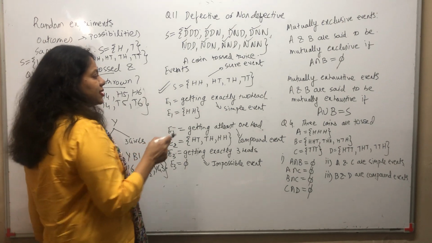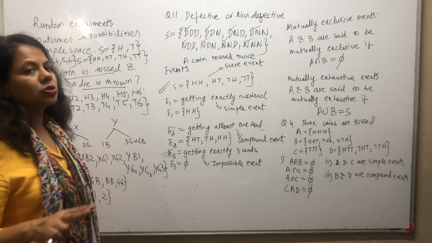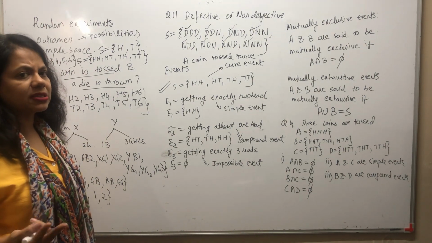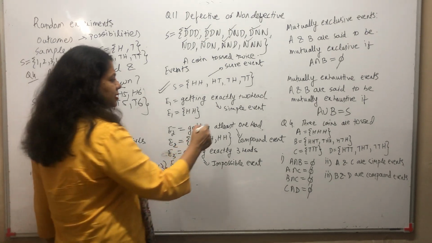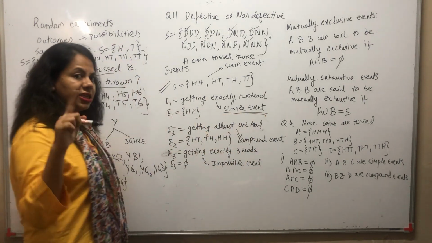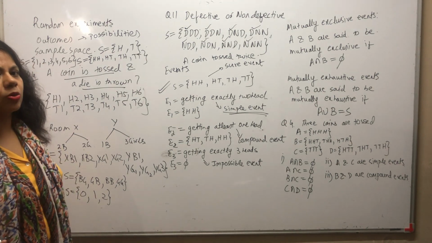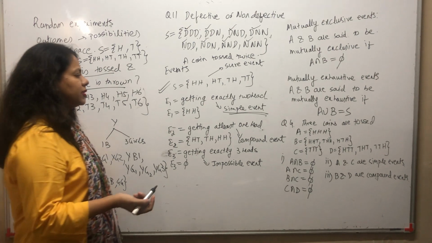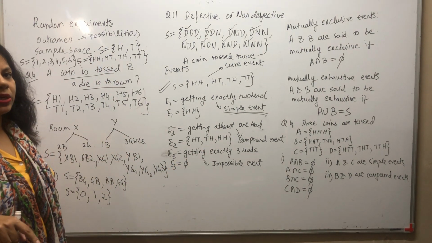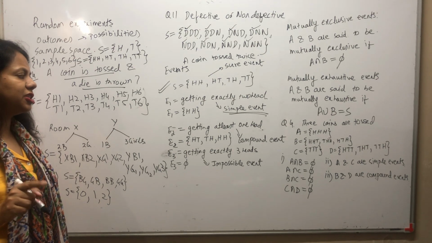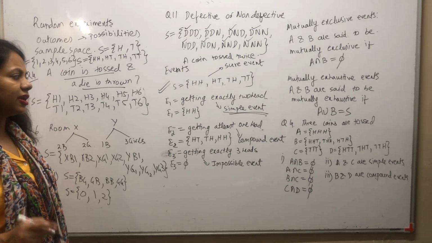An event which has only one outcome in it is called a simple event. For example, if I say event E1 is getting exactly 2 heads, what can come? Only HH can come. So only one outcome, that is called a simple event. Now more than one outcome is called a compound event. For example, getting at least one head. What can I have? HT, TH and HH. So this is my possibility for at least one head.